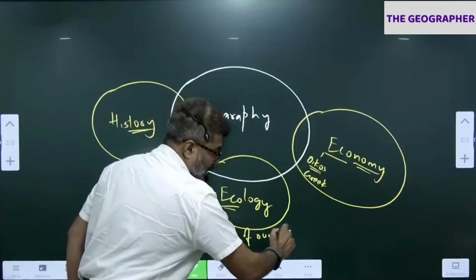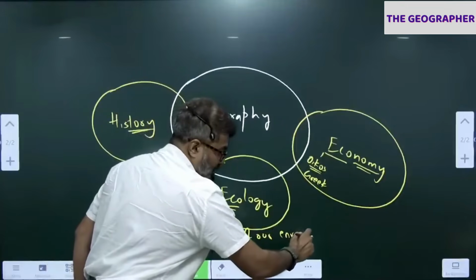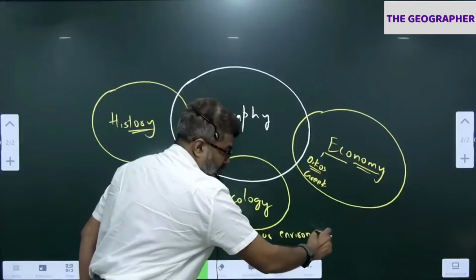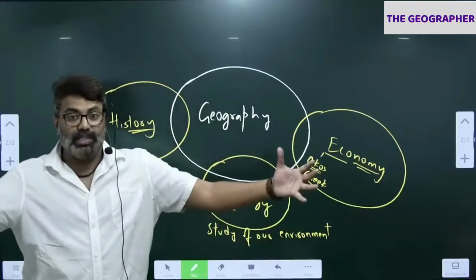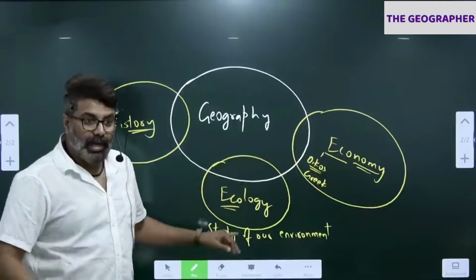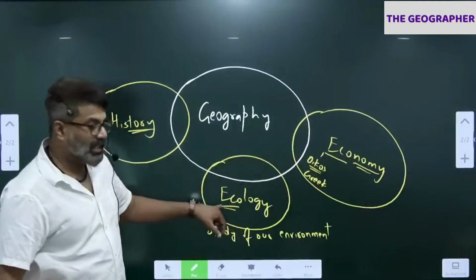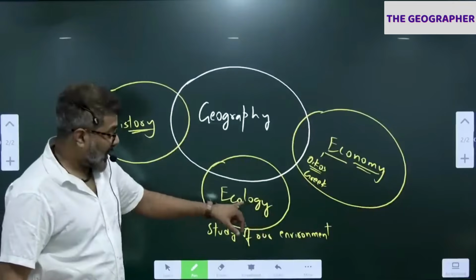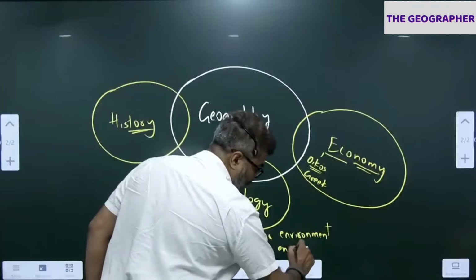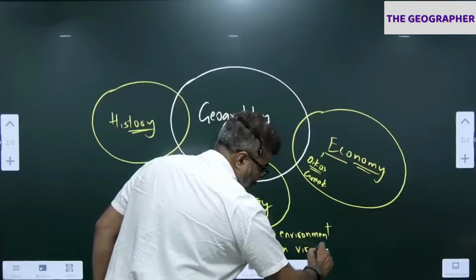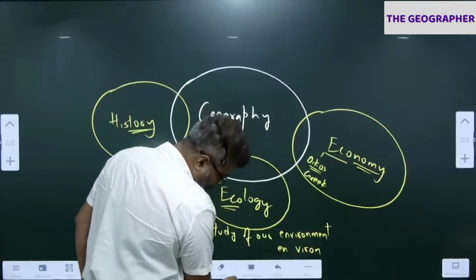Basically the study of our environment. It basically studies how biotic and abiotic components interact. The interrelationship between them is called ecology. So it studies that. So what is environment here? It means our surrounding. It comes from the French word environ, which means our surroundings.